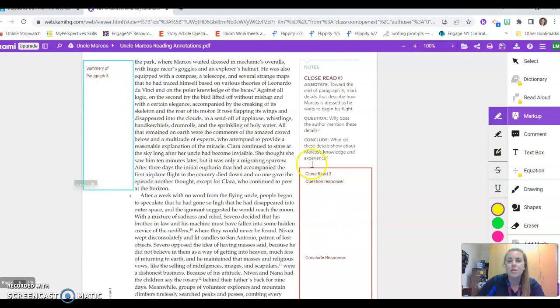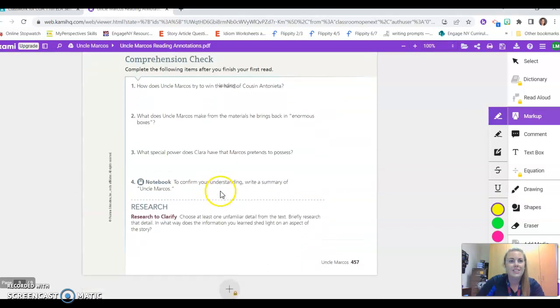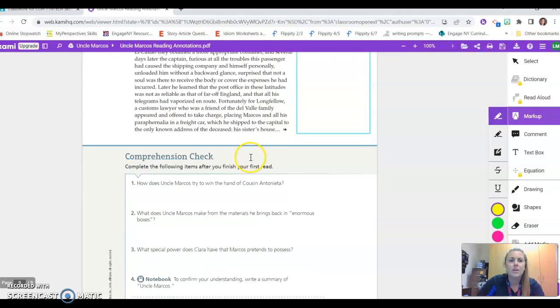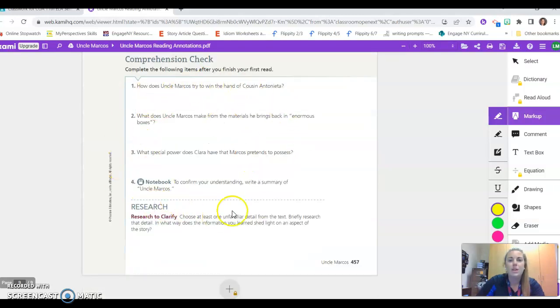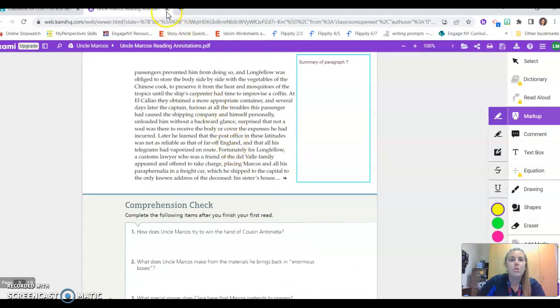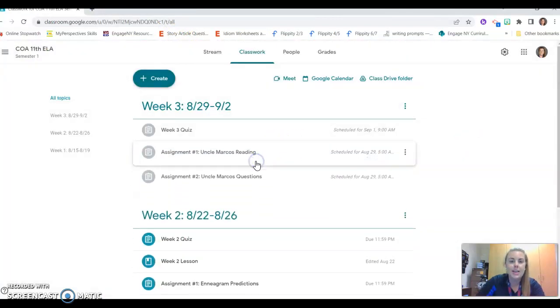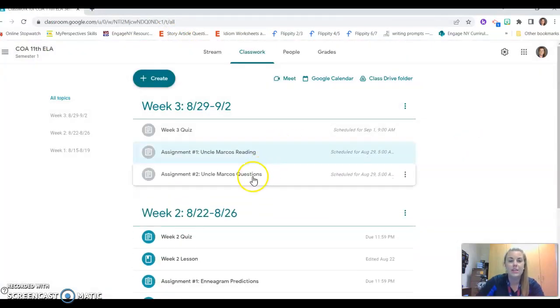Okay, so blue box summary, red box close reads. And the story is not too long. It's like 7 pages or so. Do not do the comprehension check questions here. You do not have to do those. So that is part 1: reading the story, doing the annotations, the summaries, and the close reads.